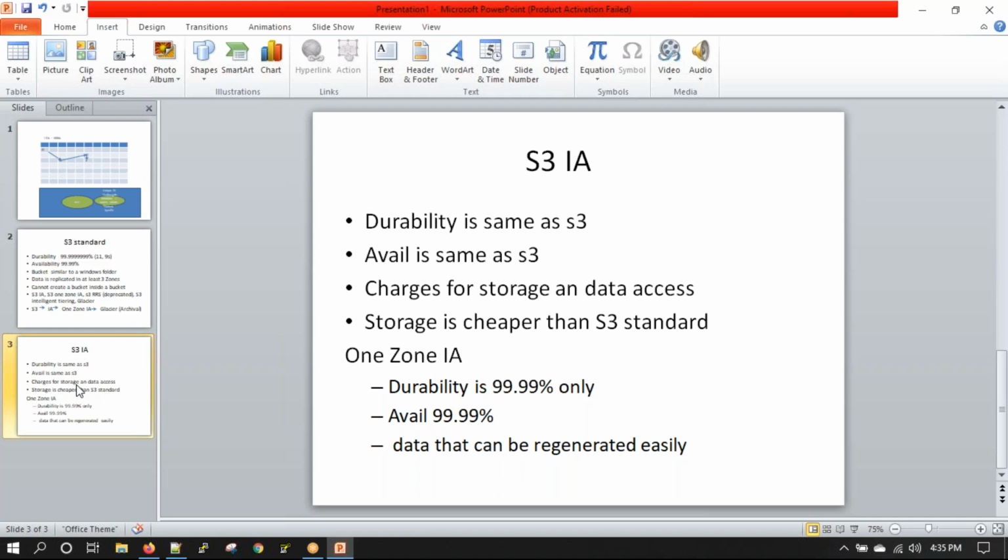So S3 Intelligent-Tiering is an option where it automatically keeps on moving objects from one storage class to another storage class to help you save costs of S3 storage.